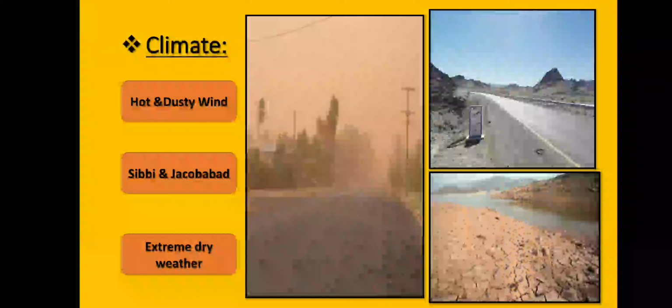That's why the climate of this region is very dry and hot, and dusty winds continuously blow from May to mid-September. This region includes the areas of Sibi and Jacobabad, and the average temperature of Sibi in June is 46 degrees centigrade, the hottest city of Pakistan. Jacobabad, another city in this region, has a hot desert climate with extremely hot summers. The highest recorded temperature of Jacobabad is 52 degrees centigrade. Rainfall in this region is very low, but there is some rainfall during the months of January and February. Extremely hot weather and dry, dusty winds are the important characteristics of this region.